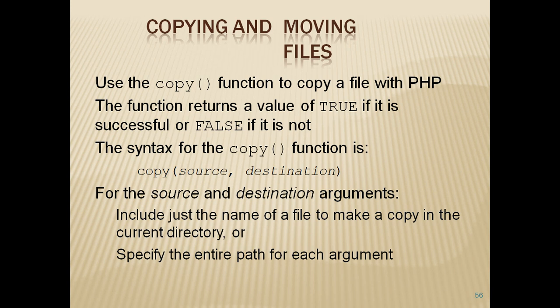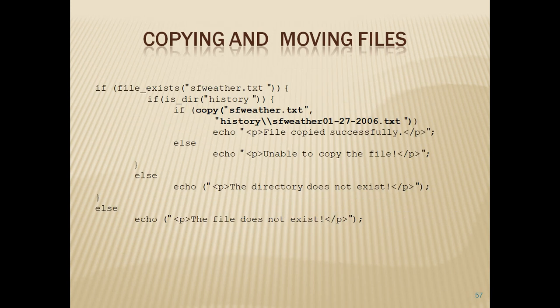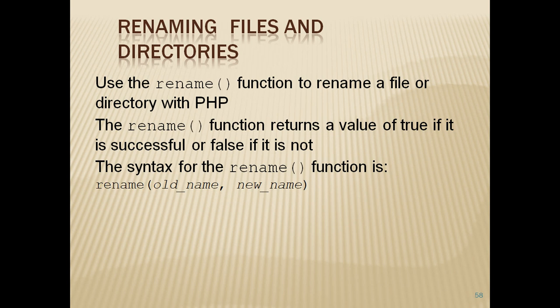We just need to include the name of the file to make a copy and also the entire path for each argument. The bold letters indicate how it is copied from one place to the other.